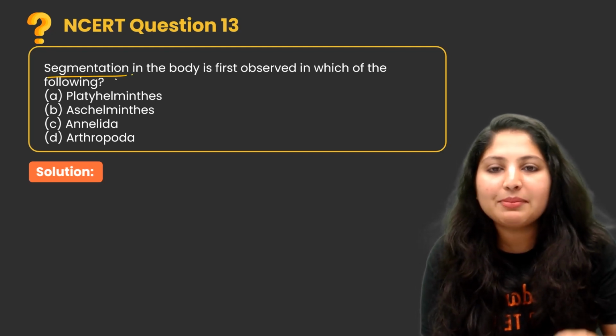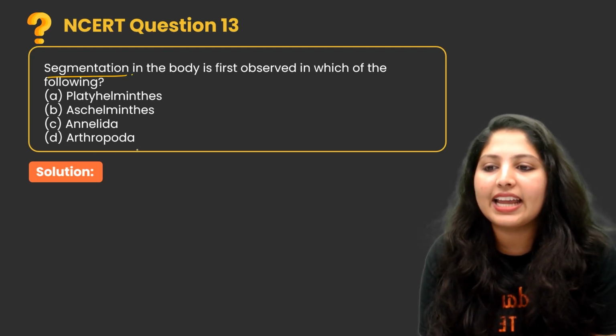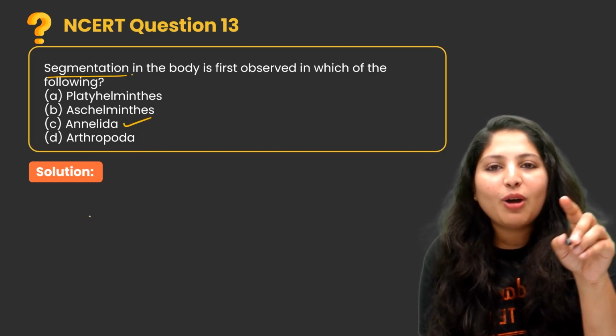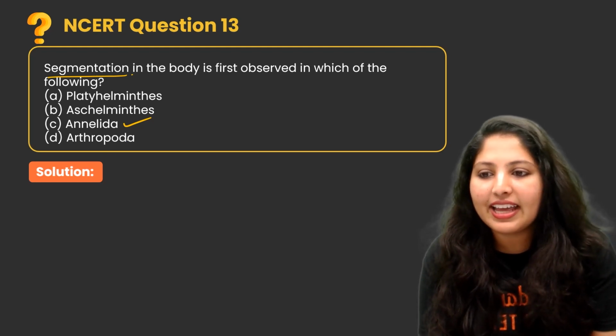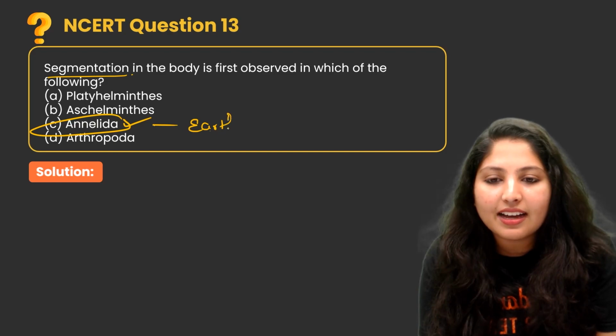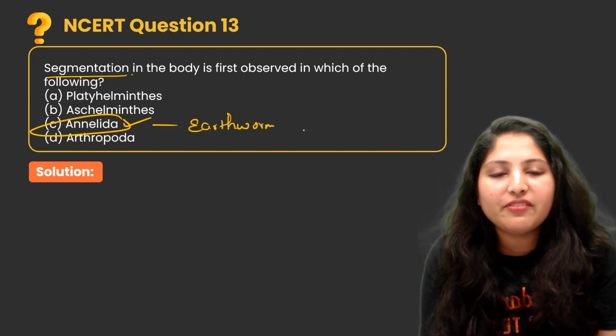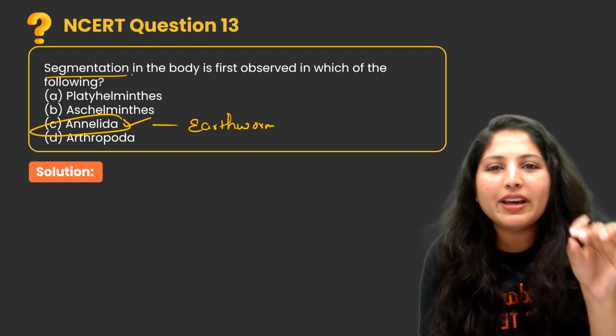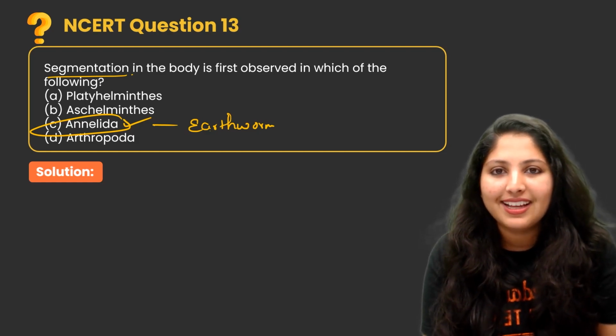First time the segmentation is observed in Annelida. In earthworm we can find body segmentation, and numerous segments are present.